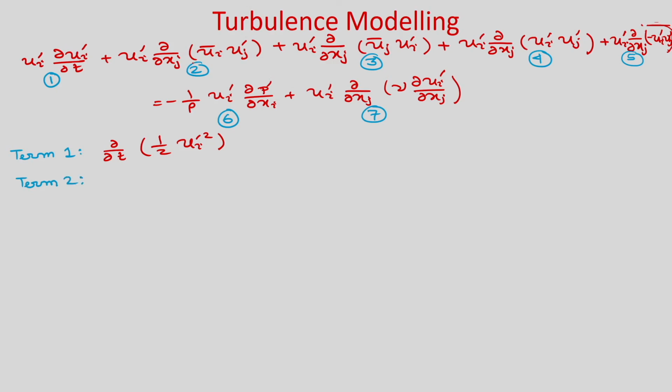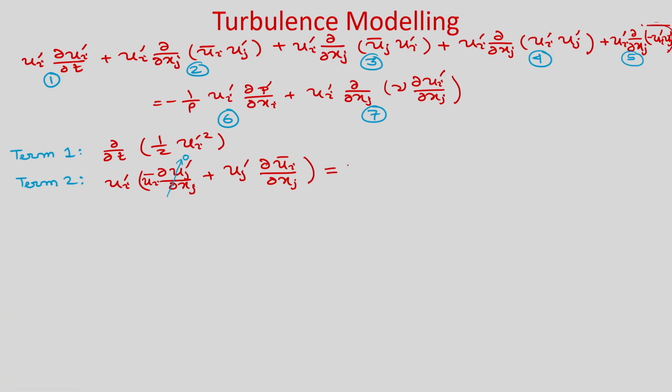This term we can write as u_i' times (ū_i ∂u_j'/∂x_j + u_j' ∂ū_i/∂x_j). And you can see that this is nothing but the continuity equation satisfied by the fluctuating velocity component, so this term is 0. That we have already derived.